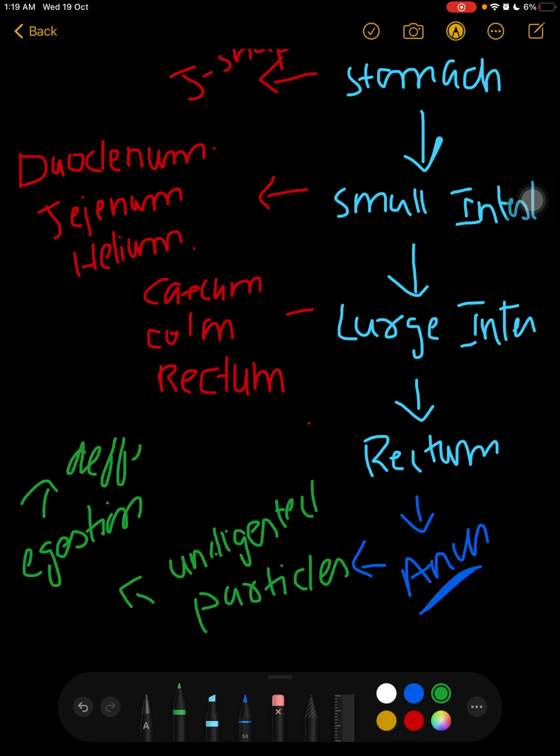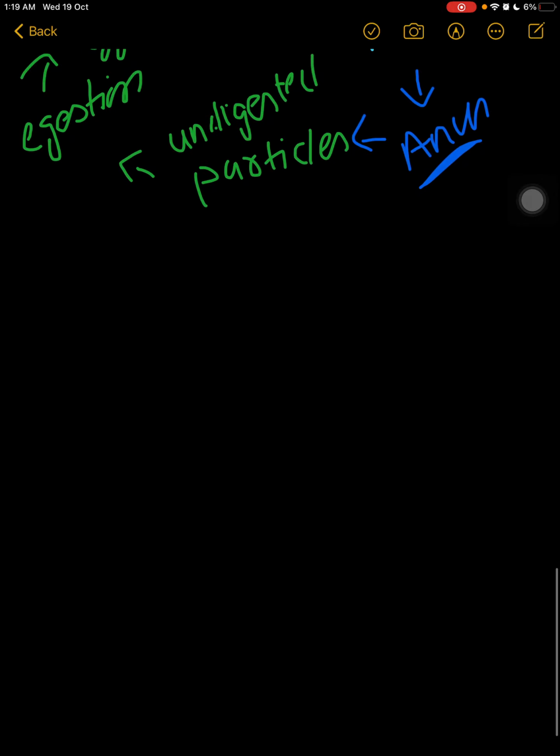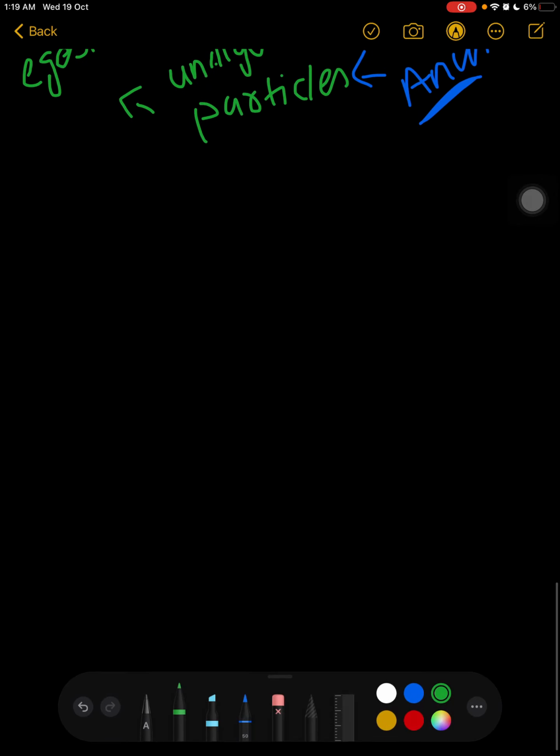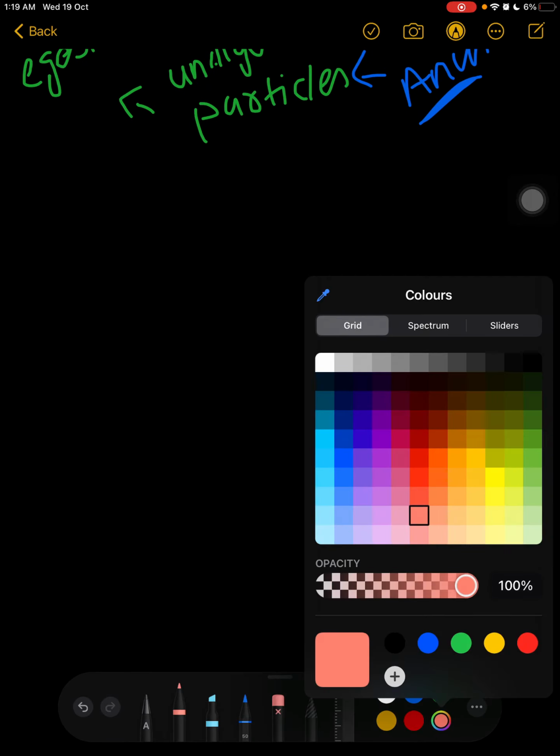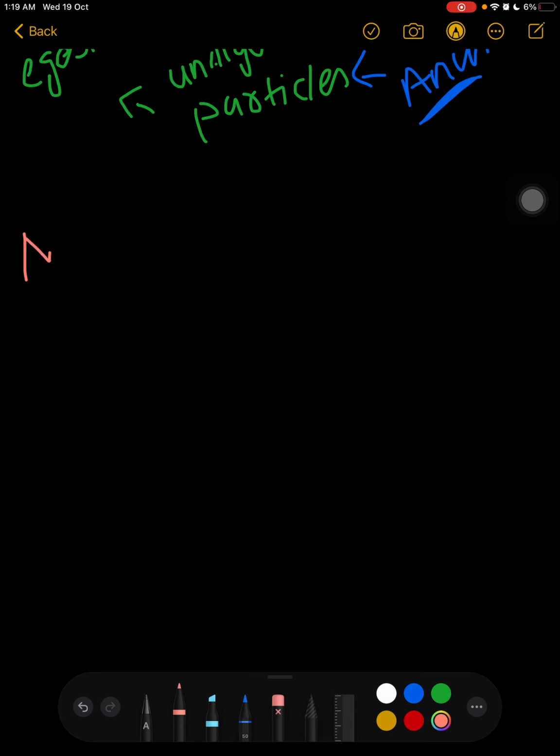This is defecation. So now let's talk about the mouth. Now what's the difference between the mouth and the buccal cavity?